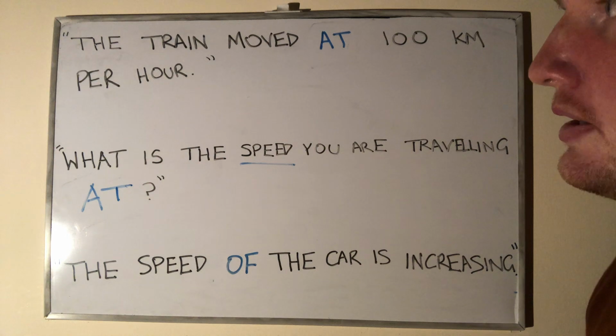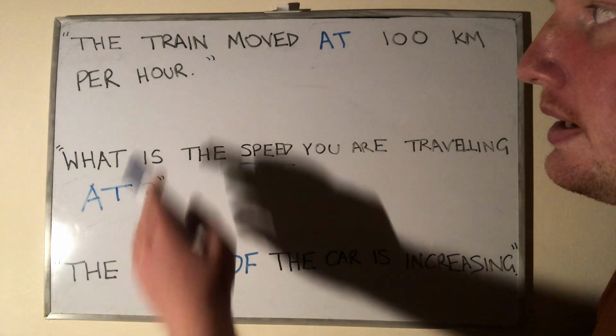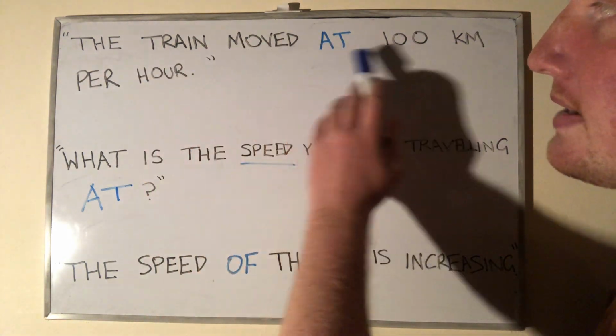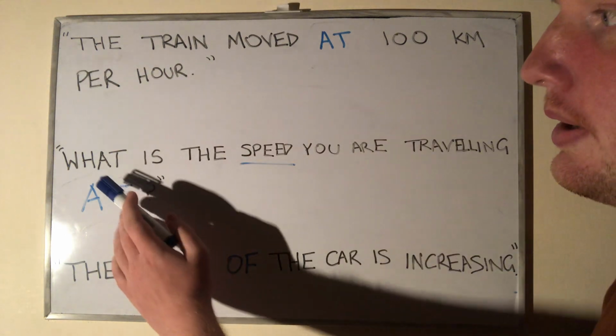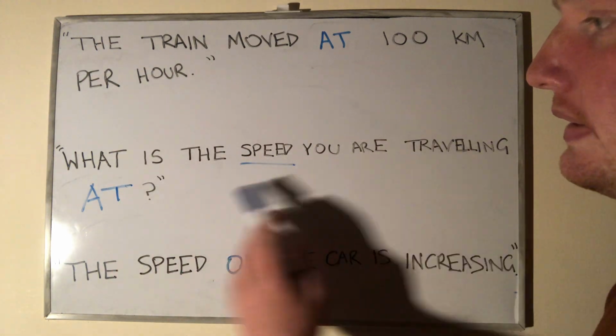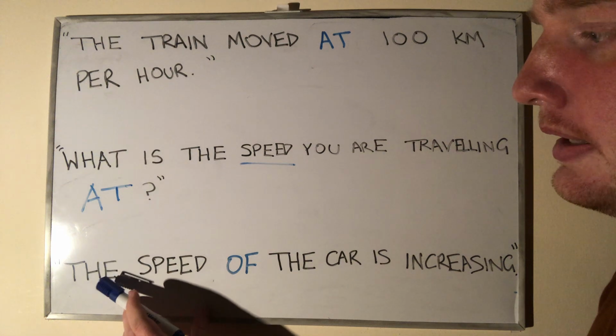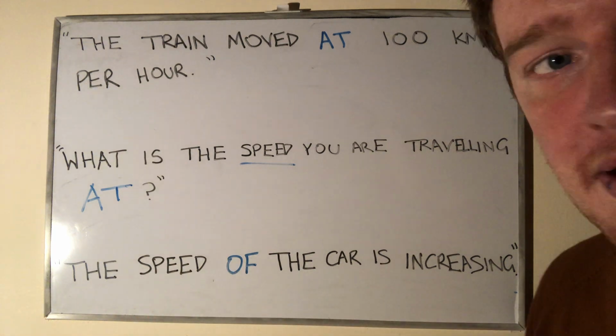And so as a consequence, our three solutions would be the train moved at 100 kilometers per hour. What is the speed you are traveling at? And finally, the speed of the car is increasing.